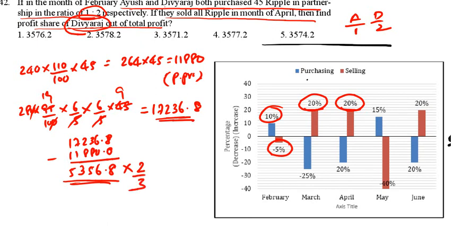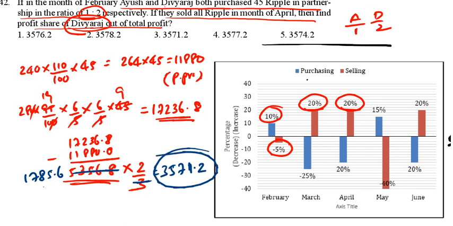Now do this calculation. 3 17s 51, 3 8s 24, 3 5s 36. 1785.6 into 2 is 3,571.2. 3,571.2 is the correct answer, which means option 3 is the correct answer. Option 3 is our correct answer. See the next question.